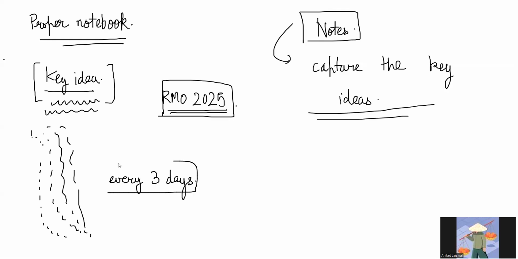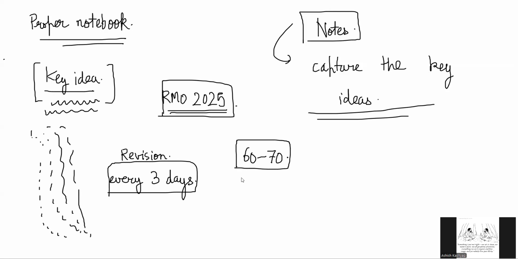The problem, the diagram, the ideas, all of this should be in a good notebook, which you revise every 3 days. If you do a revision of the almost 60-70 problems that we have seen so far, roughly 50 problems, the next problem will be easy for you.